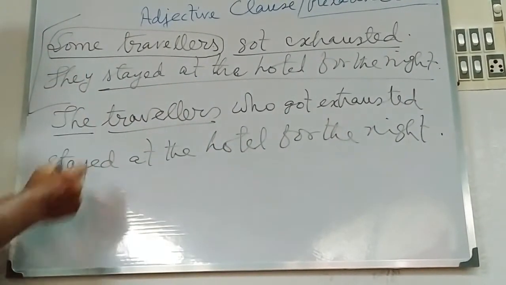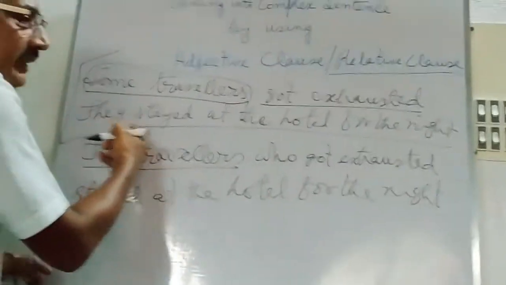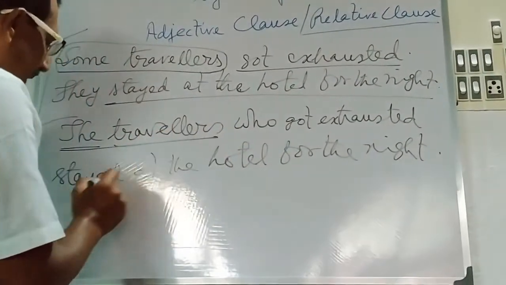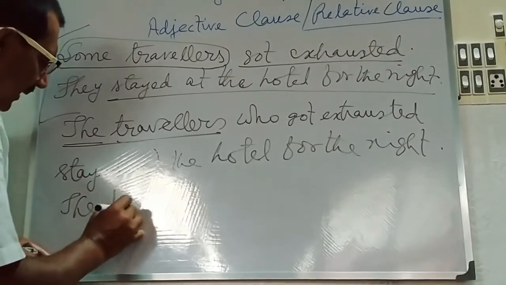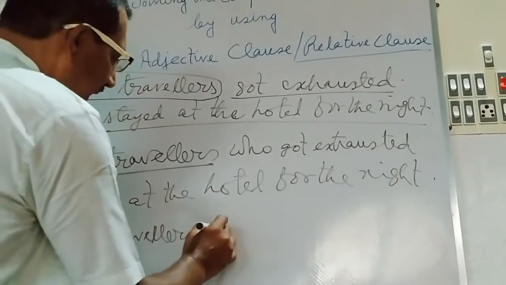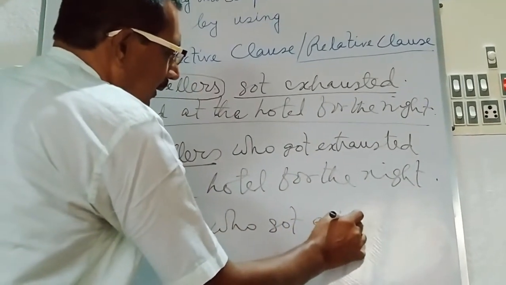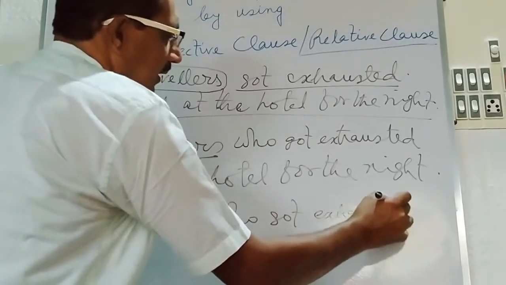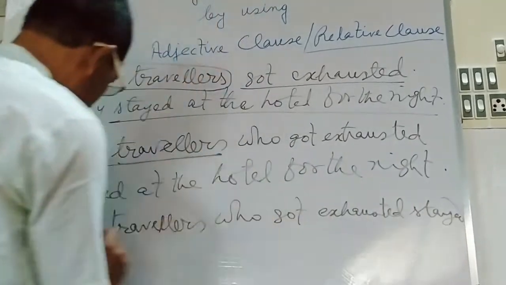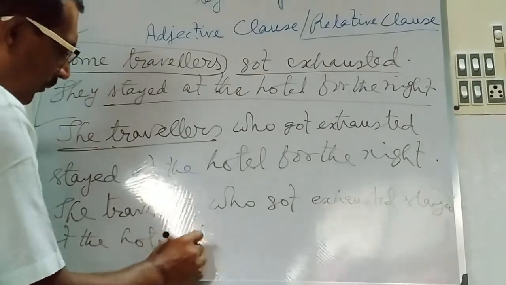Here in this sentence, this is the joining of the two sentences. Some travelers got exhausted, they stayed at the hotel for the night. And now see, the travelers who got exhausted stayed at the hotel for the night.